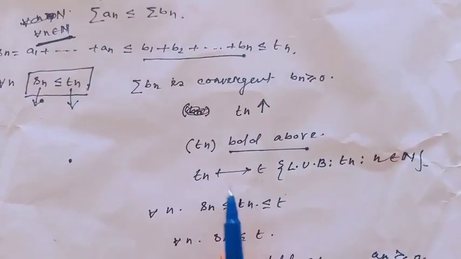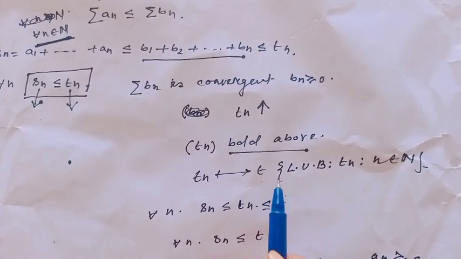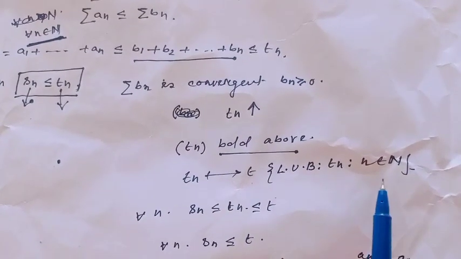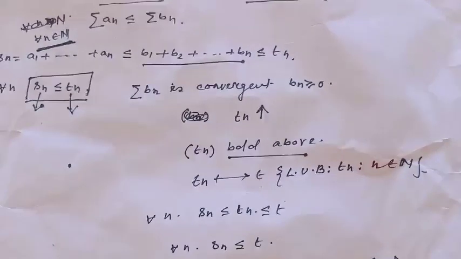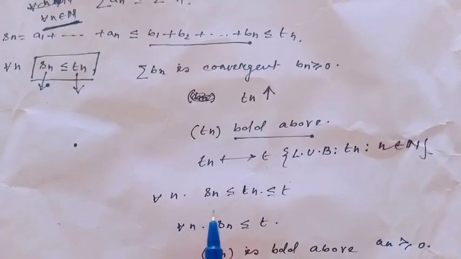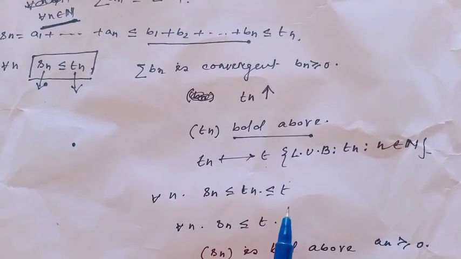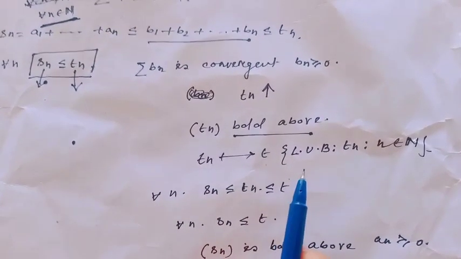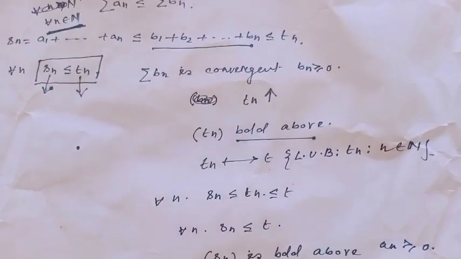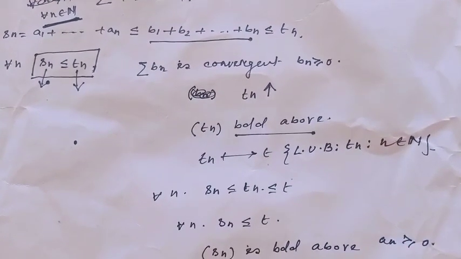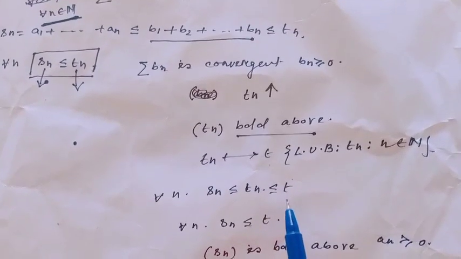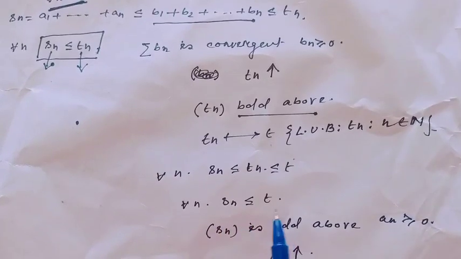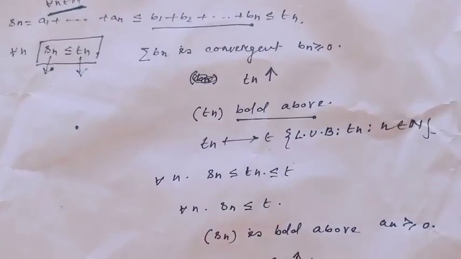That means Tn converges to T, where T is the LUB of the set Tn, n belonging to natural numbers. Therefore, for each n, Sn is less than or equal to Tn, and since Tn converges to T, this is less than or equal to T. So for each n, Sn is less than or equal to T.